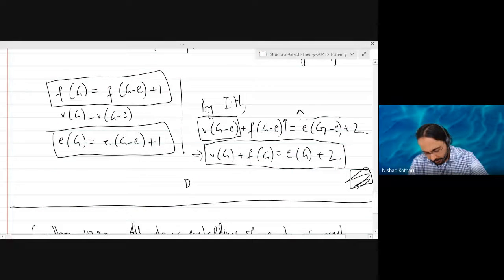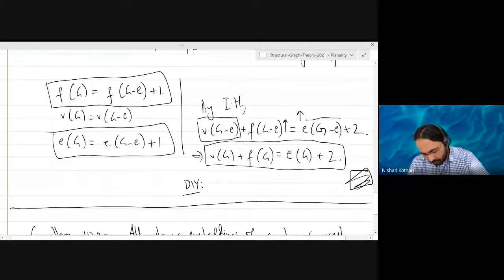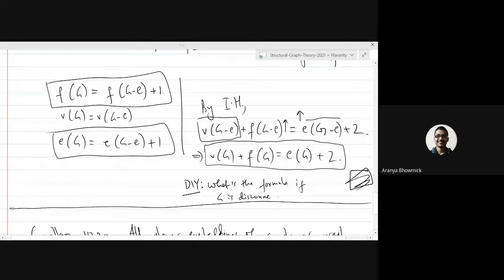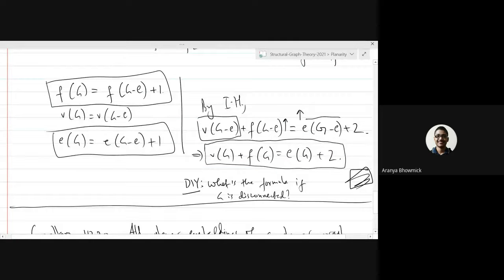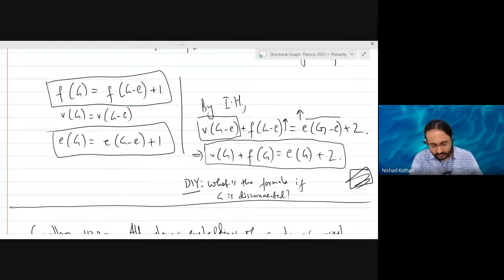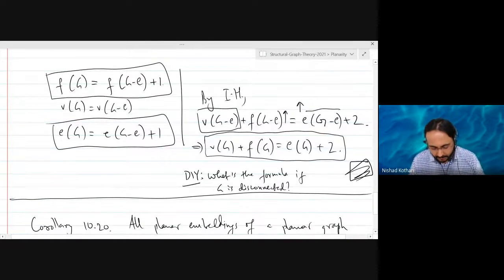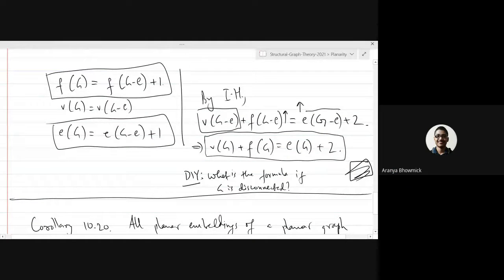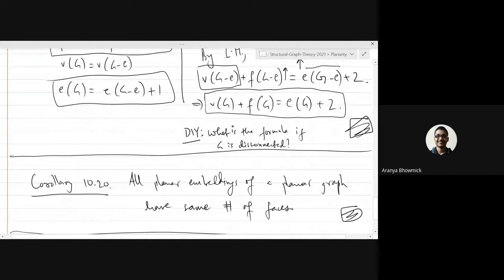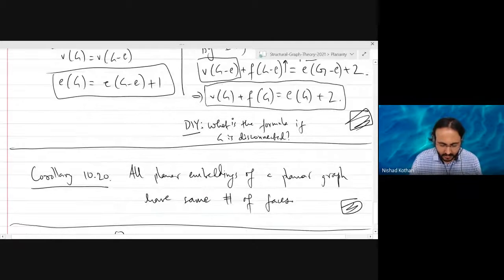So maybe I'll put a do it yourself. What's the formula if the graph is disconnected? Sir, I think then V plus F will be equal to E plus C plus 1, where C is the number of components. Yeah, it's possible. It will at least be consistent with this formula when the graph is connected. So maybe that is the formula, but anyways, I'll leave it as a do it yourself. I don't remember the formula myself. Actually, I guessed it from the dimension of cycle space. Exactly, the dimension of cycle space.